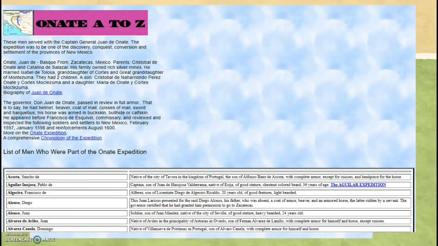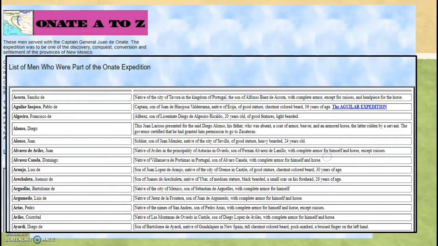And then you also have a list of men who were part of his expedition. It's going to list them in alphabetical order, and this is great to look at because you'll read this and you'll get a little glimpse of what that person was. Like, for example, Juan Alonso. He was a soldier. He was the son of Juan Mendez, a native of the city of Seville, of good stature, heavy bearded, 24 years old. What do they mean by heavy bearded? Is it long? Is it just thick? I mean, let your imagination go wild here.